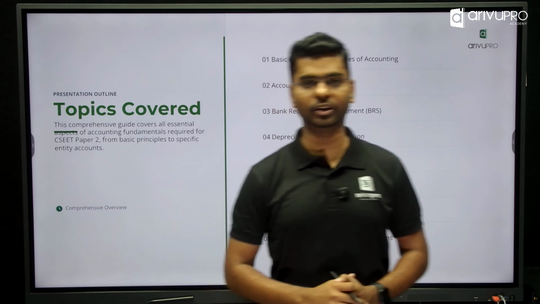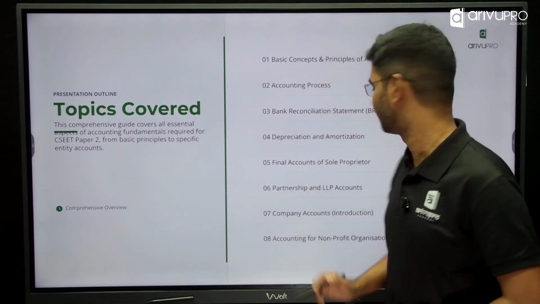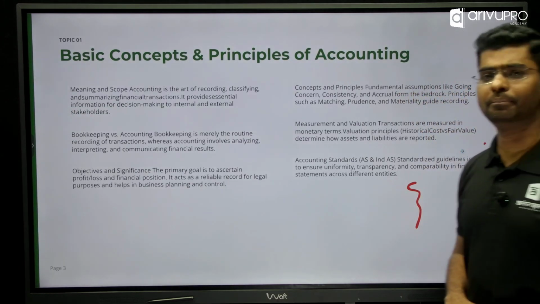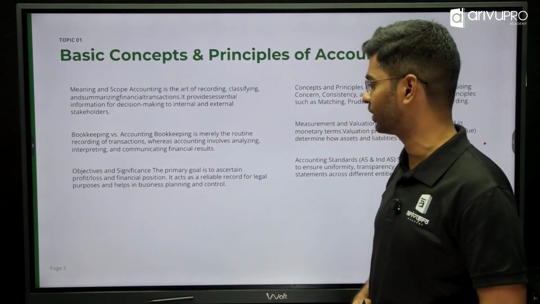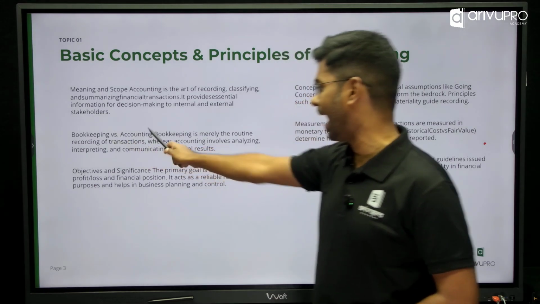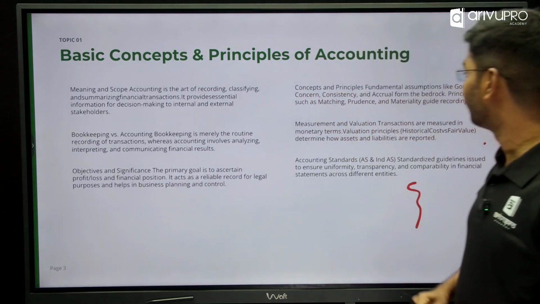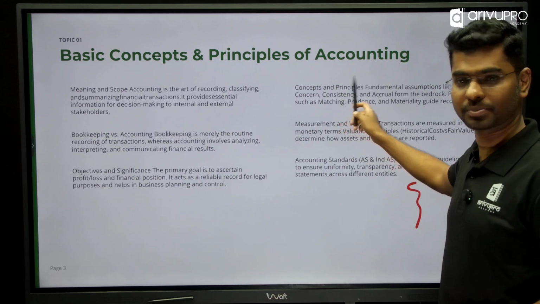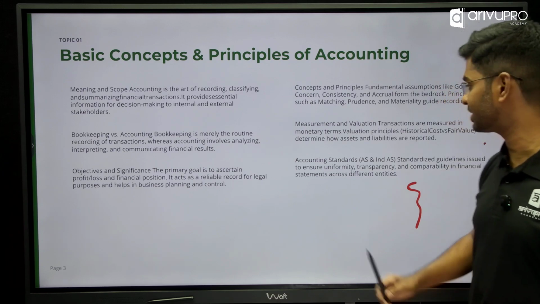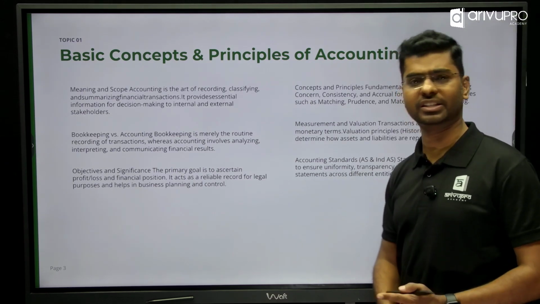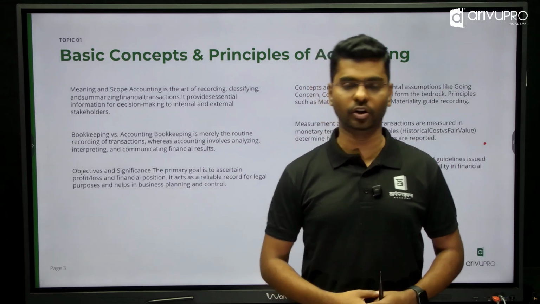Now let's try to look into the chapter number 1, which has got to do with your basic concepts. What are they going to be testing on it? Now in the basic concepts of accounting, they are going to be testing you on what is the meaning and the scope of accounting, what's the difference between bookkeeping and accounting, what are the objectives and significance of accounting, finally your 9 accounting concepts and principles. They also have included the measurement and valuation of transactions, and finally your accounting standards, which is just a brief portion. So typically you have 6 topics which are going to be covered in your topic number 1.